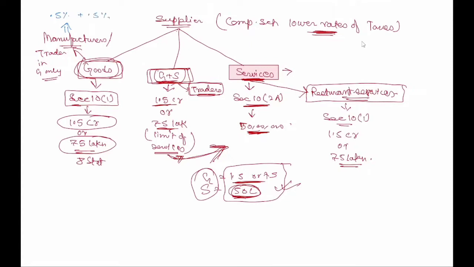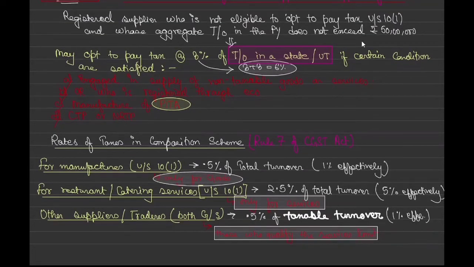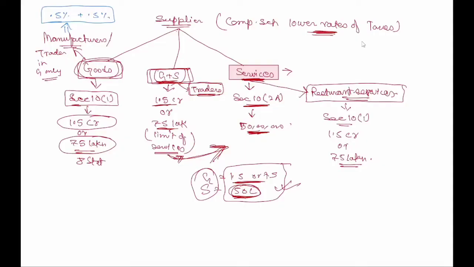For restaurant or catering services under section 10(1), specifically those included in 10(1), for whom the criteria was 150 lakh or 75 lakh, it is 2.5% of total turnover, which is 5% effectively, correct? See, for services they're charging a bit higher. So for these restaurant services, it is 2.5 plus 2.5.